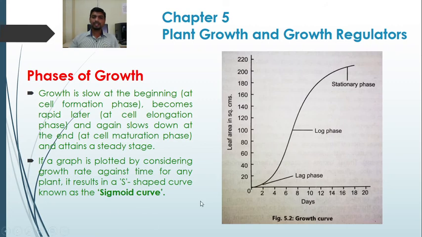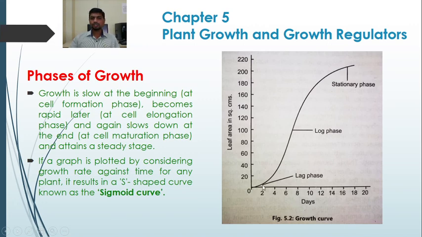In the beginning the growth is slow, found in the cell formation phase. After that it becomes rapid, characterized at the cell elongation phase, and again slows down at the maturation phase and attains a steady state. Further increase is not possible after this stage. So if you plot a graph, it appears as an S-shaped curve, the sigmoid curve.